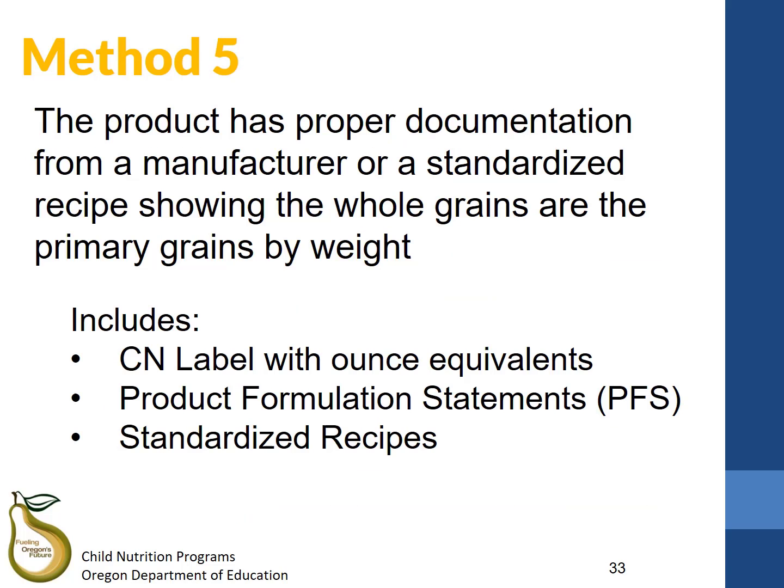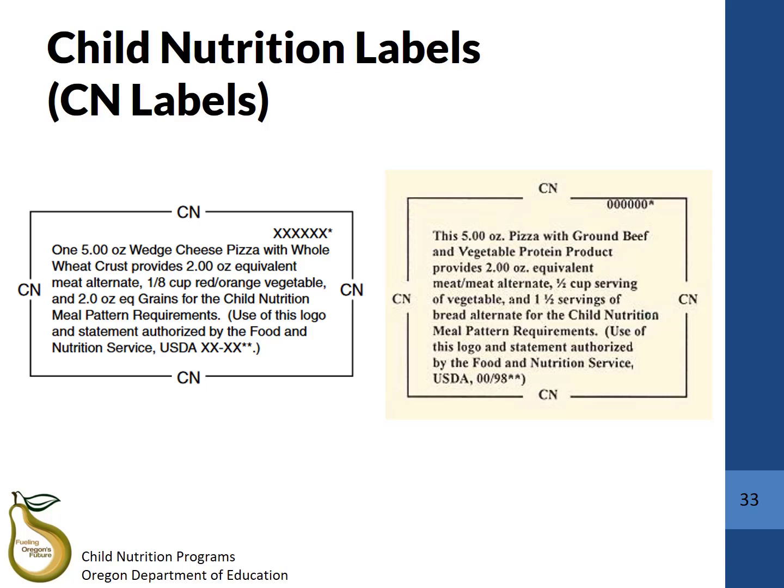Next, for method 5, if you have proper documentation from a manufacturer or standardized recipe that shows the primary grains by weight are whole grains, then you can count your item as whole grain rich. These can include child nutrition labels, product formulation statements, and standardized recipes. Child nutrition labels are also known as CN labels.